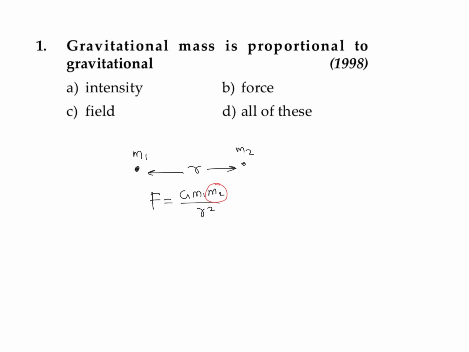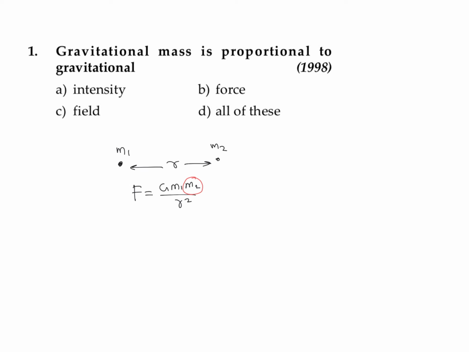At the same time, we can define one more mass which is known as the inertial mass. Inertial mass means, suppose you have an object of mass m, and you are exerting some force F, it will accelerate with an acceleration a, which we can take as F divided by m. So this mass is known as inertial mass, which is opposing the acceleration. And the mass which is responsible for gravitational force, we call gravitational mass.